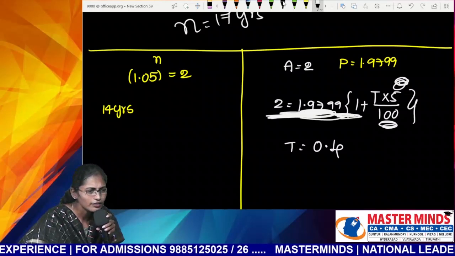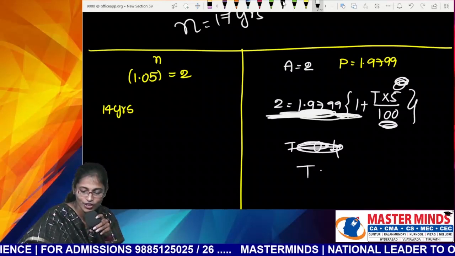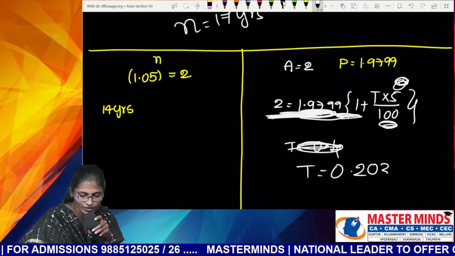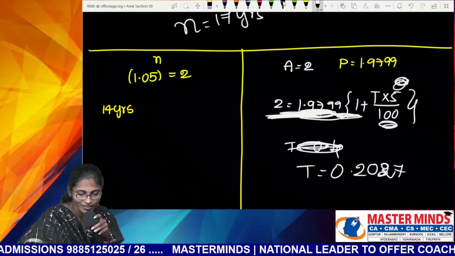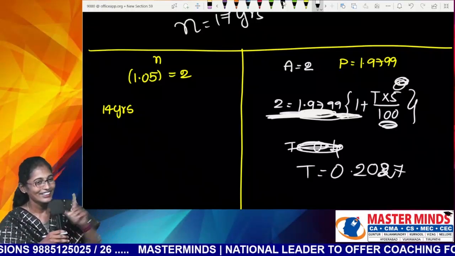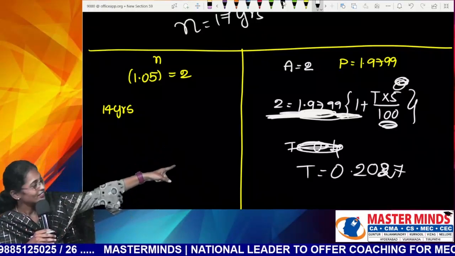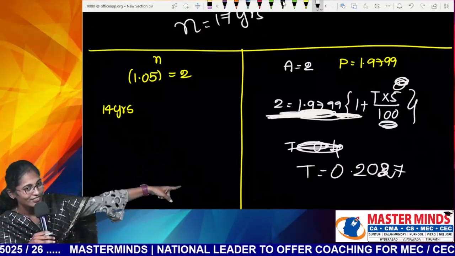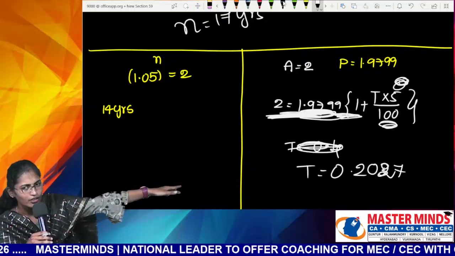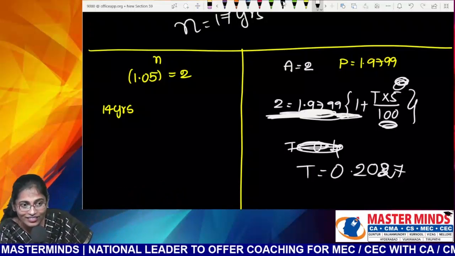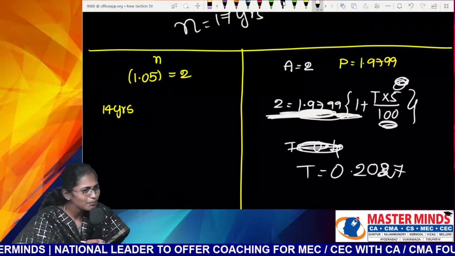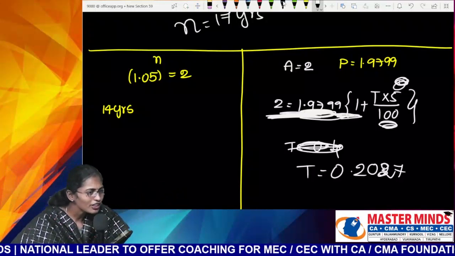Sorry, Nana, 0.202. What is the T value? 0.20. Is it years or months? Do you know the formula for simple interest? Tell me the formula.